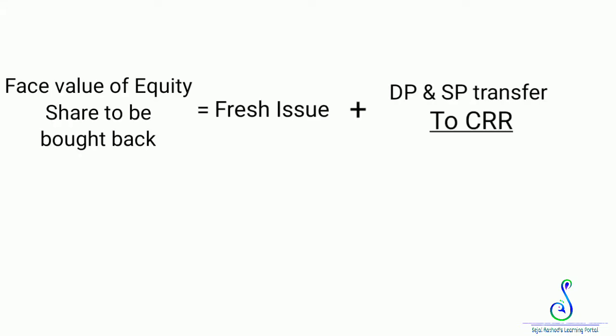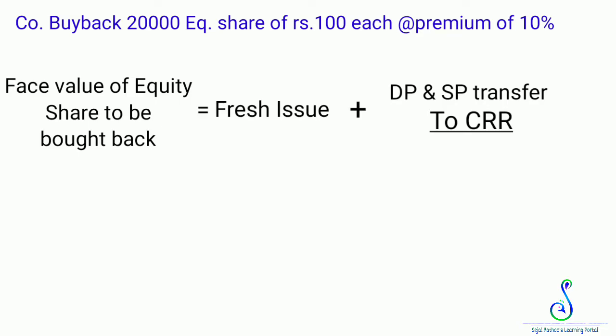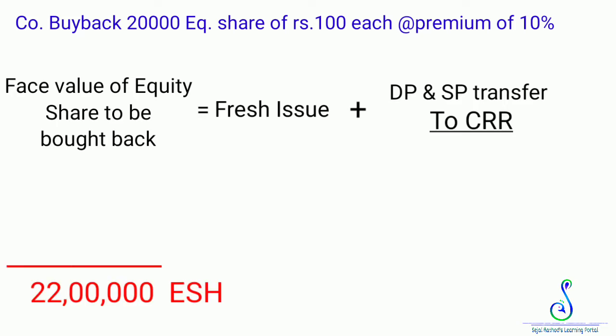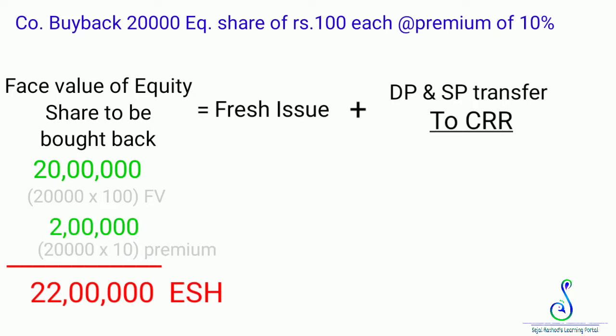Now we are going to see the journal entries for the buyback of shares. Before moving into the journal entries, let's see one practical equation, and this equation itself helps us to pass the journal entries. The company is going to buy back 20,000 equity shares of rupees 100 each at a premium of 10%. So what would be happening here? The company wants to buy back those shares from the equity shareholders. They need to pay the equity shareholders. So the company is going to pay the face value and also the premium amount, or extra amount.